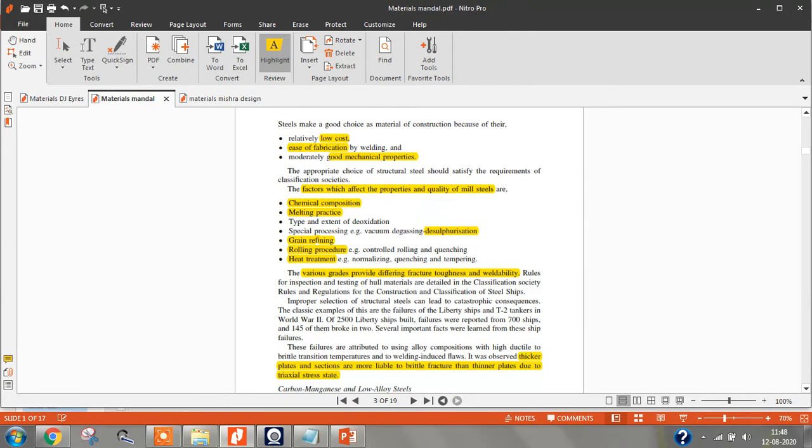See, there are many grades of steels. If you take the normal strength steel, there is A, B, C, D, E. These are different grades of steels. And if you take high strength steel, you have AH, DH, EH, FH. And if you take the steels for warships, there are different grades. These different grades of steels have different mechanical properties.